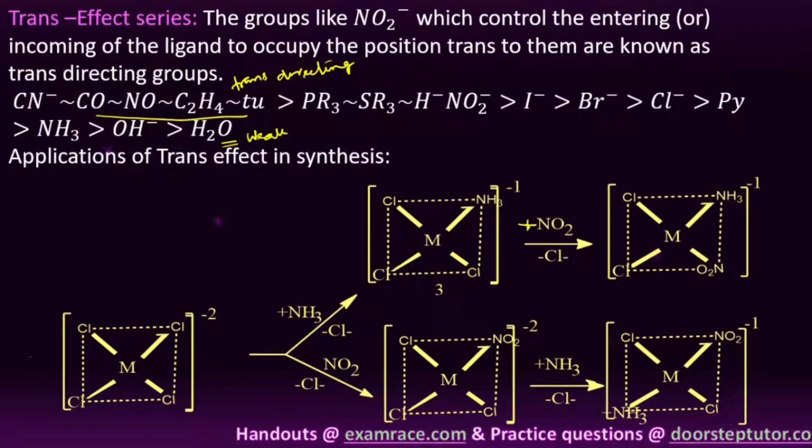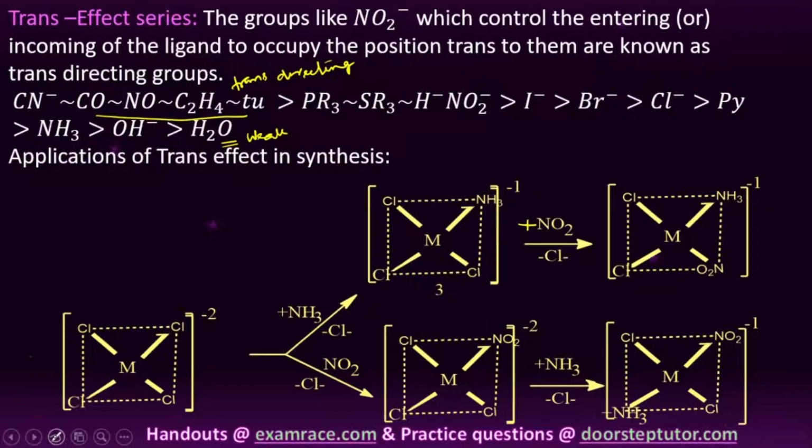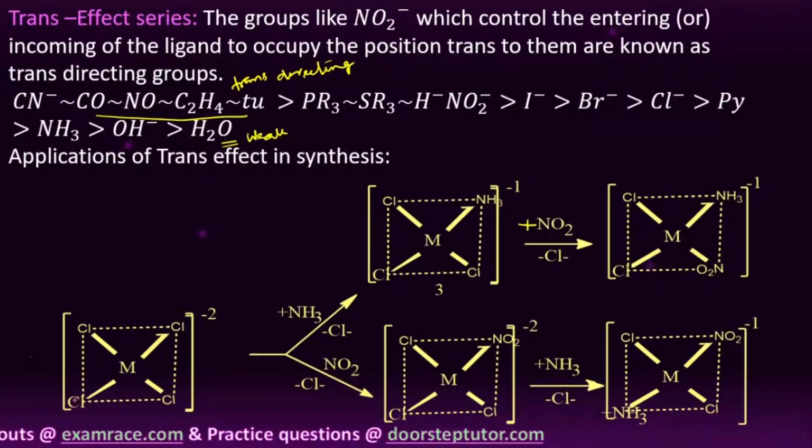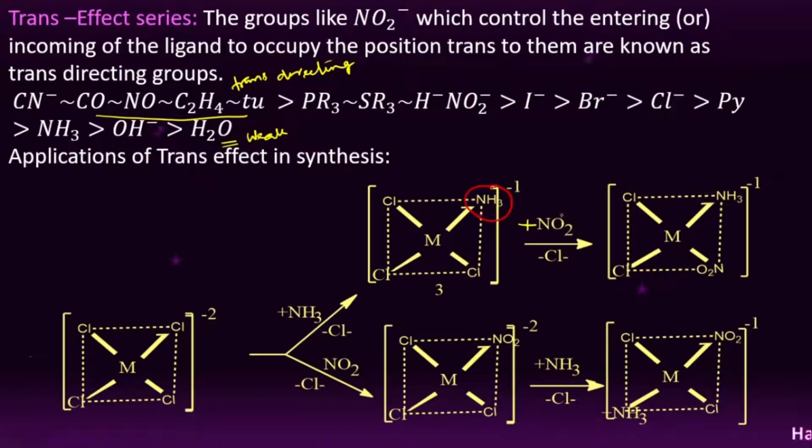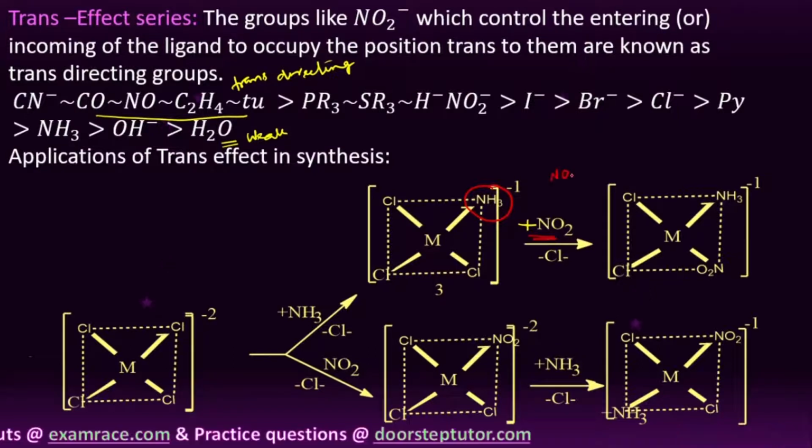Here you can see, this is the already coordinated group, and this is the incoming ligand. It has already occupied one of the four coordinate positions, and this is our next incoming ligand. When we compare the trans directing ability of these two ligands, generally NO2 has more trans directing ability than ammonia.